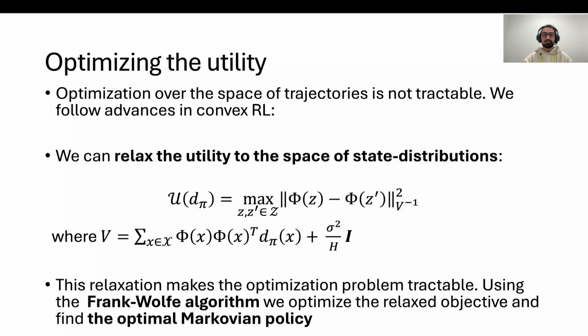To actually optimize the utility, we cannot do it directly in the space of trajectories as this is intractable. We instead follow advances in convex reinforcement learning and exploration in Markov decision processes. And what we do is we are able to relax the utility we just described to the space of state distributions. And this relaxation actually makes the optimization problem tractable, and we just use convex optimization to solve it. In particular, we use the Frank-Wolfe algorithm. And by using the Frank-Wolfe algorithm, we're able to obtain optimal Markovian policies at each time step.